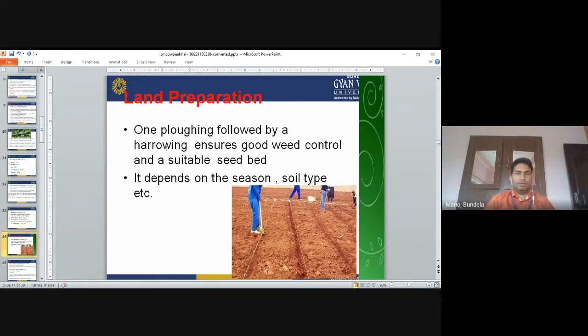Land preparation: one plowing followed by harrowing ensures good weed control and a suitable seedbed. It depends on the season and soil type. Whenever we go for land preparation, first we use the harrow. With the help of the harrow, we go for deep harrowing so that we can control weed growth, and the inside soil is exposed to the sunlight.